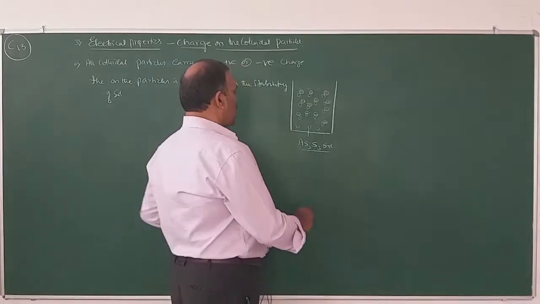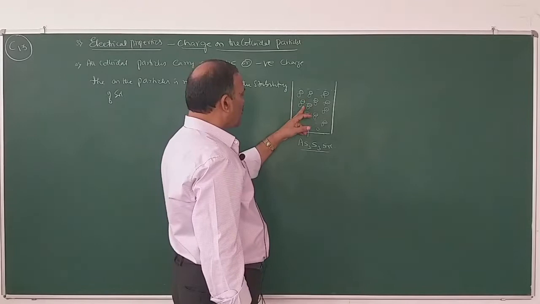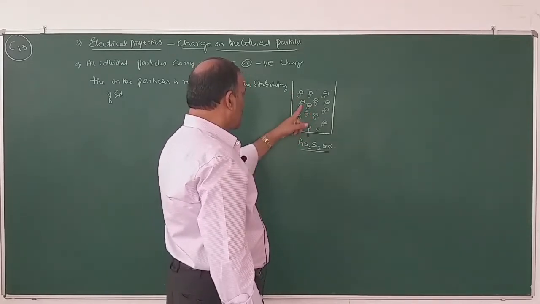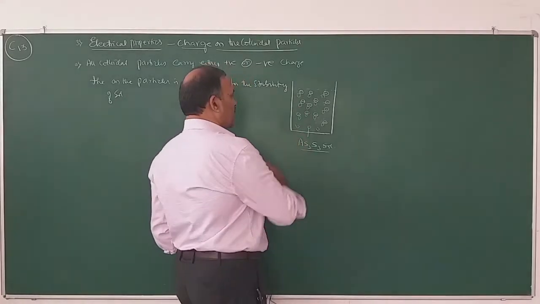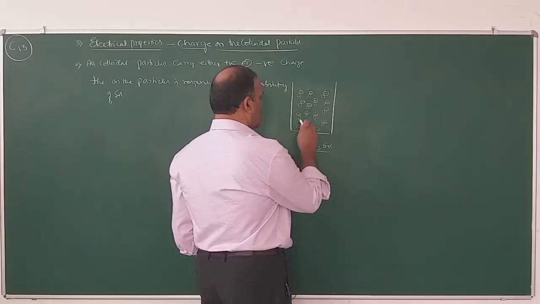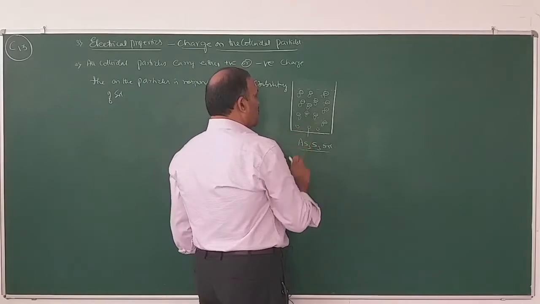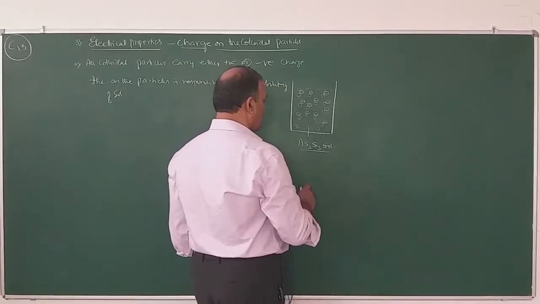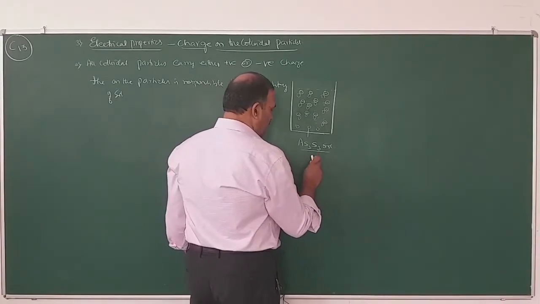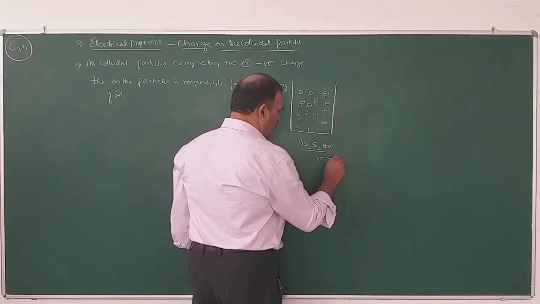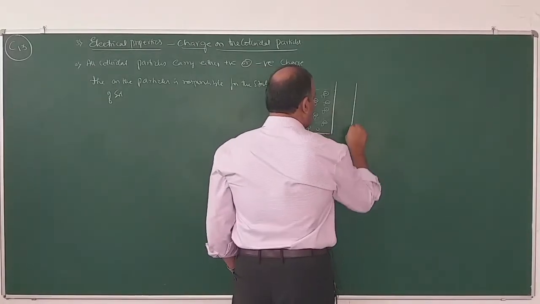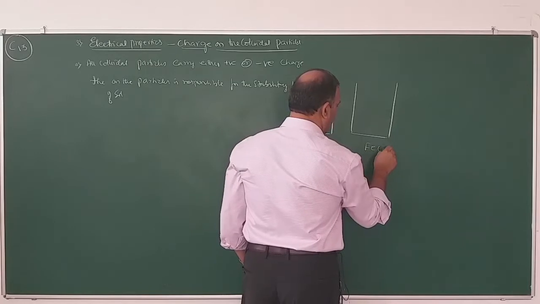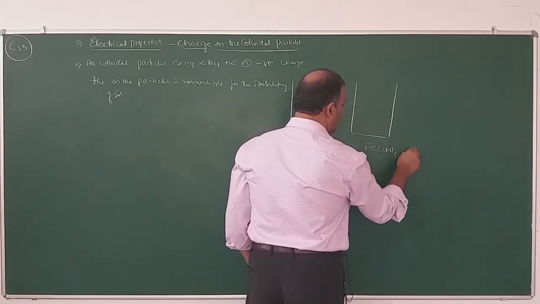That means charge on the colloid. All colloidal particles carry either positive charges or negative charges. Charge on the colloidal particles is responsible for their stability. For example, all arsenious sulfide sol particles carry negative charges. Therefore, arsenious sulfide sol is a negative sol. Similarly, coming to ferric hydroxide sol, Fe(OH)3 sol.